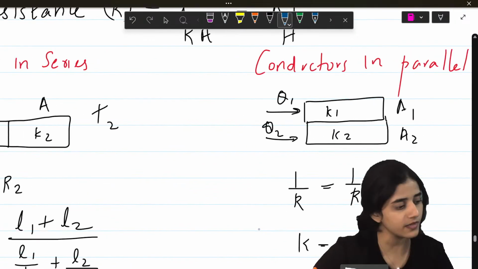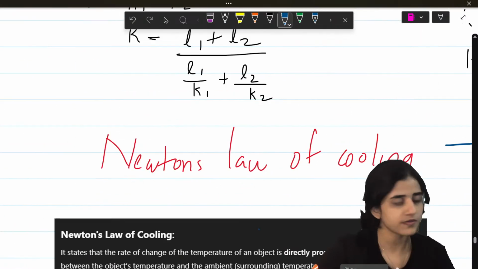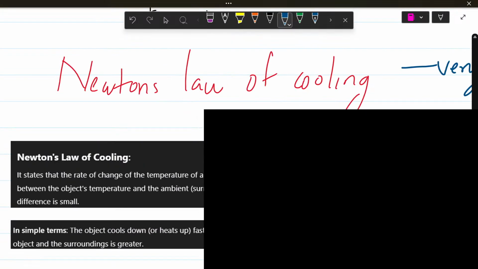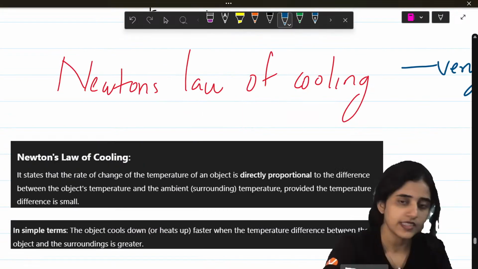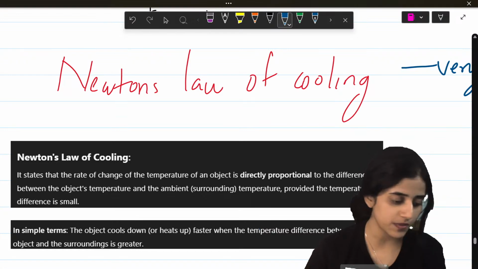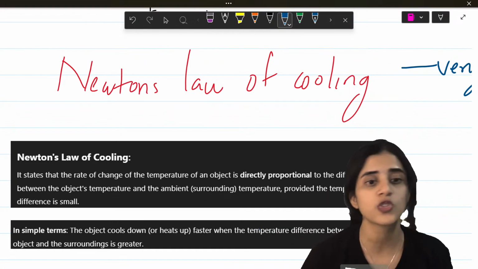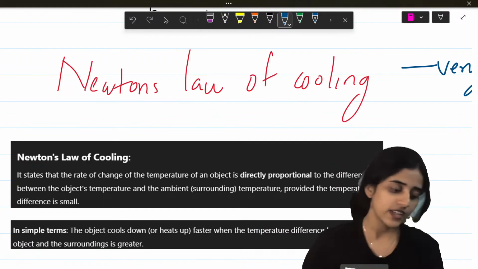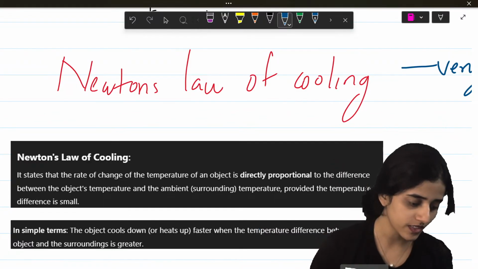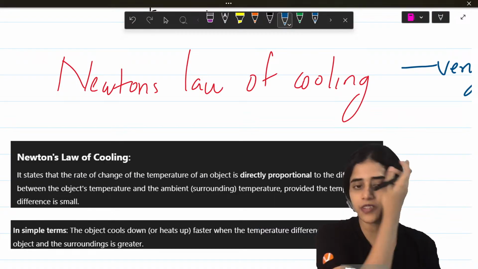Okay. Is this fine? Yes. Next, a very important topic in this chapter is Newton's law of cooling. There have been questions from this. I've seen questions from this. What is Newton's law of cooling? Yes, I will do the last chapters also.